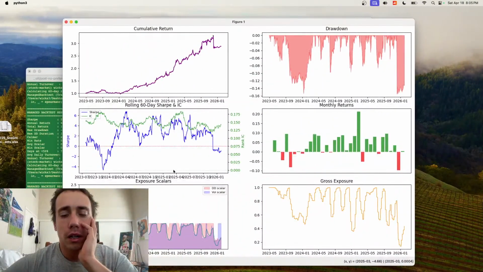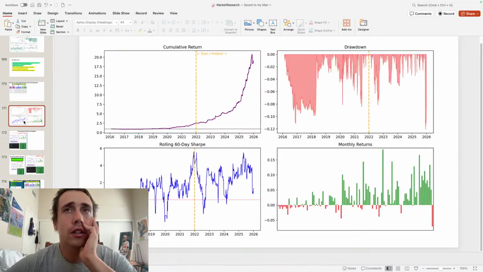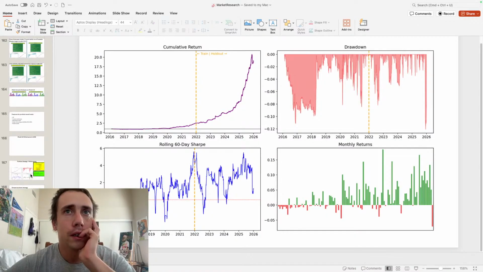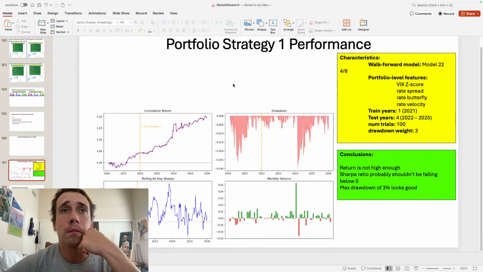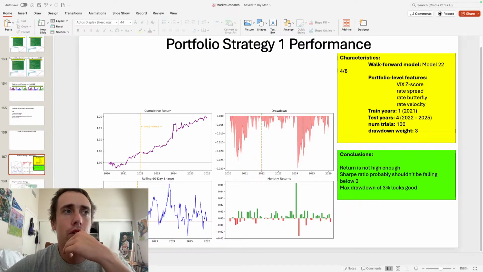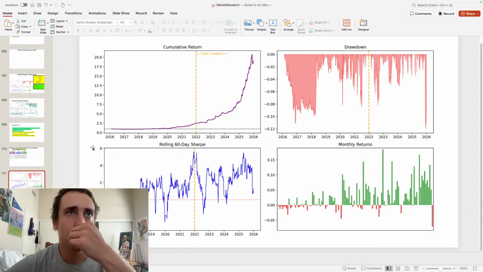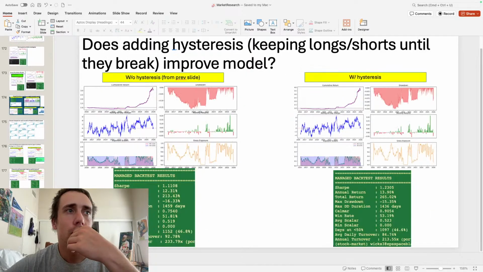So I need something that will get this to work. Now, what's one thing that's interesting? Oh yeah, I was looking at this optimized model. Not that one, that's fake results. But this is really good results. So the worst drawdown I'm getting is 3%. 2020. Actually, there's no conclusions to make from this. And this one wasn't any good either.